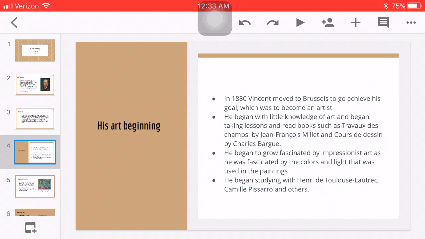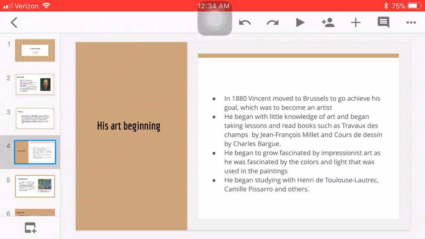His art beginnings. In 1880, Vincent moved to Brussels to achieve his goal, which was to become an artist. And his brother Theo actually supported him a lot because he told him he would be there and he would also support him financially until the time being. He also began with little knowledge of art and took many lessons, classes, and read books.